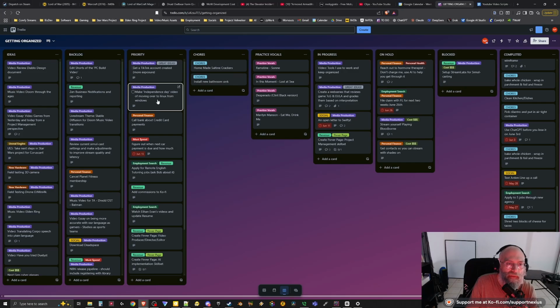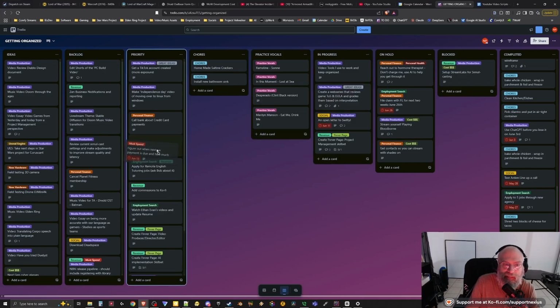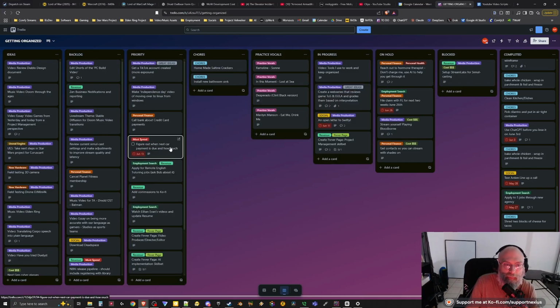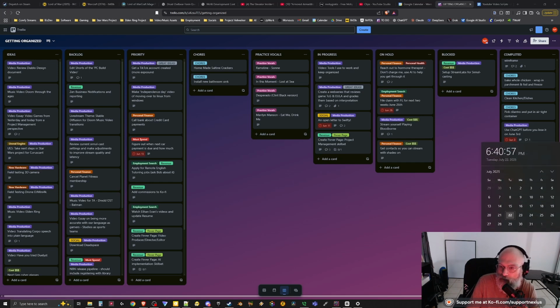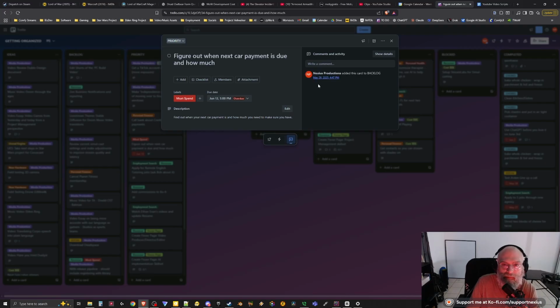Let's take a look at a couple of other things. Like I got a problem with my credit card. I basically got to figure out what I'm gonna do with my credit card. Oh, this is actually done. Oh, see, this is figure out when next car payment is due, and it was actually due on the 15th of this month. So it's July now. Yeah. So let me go ahead and finish this.